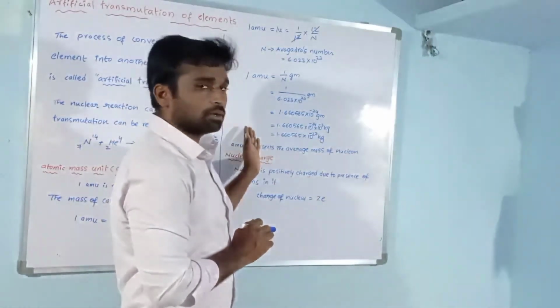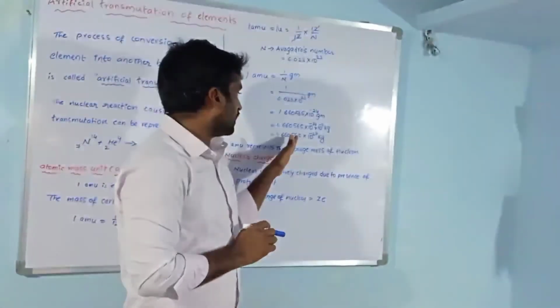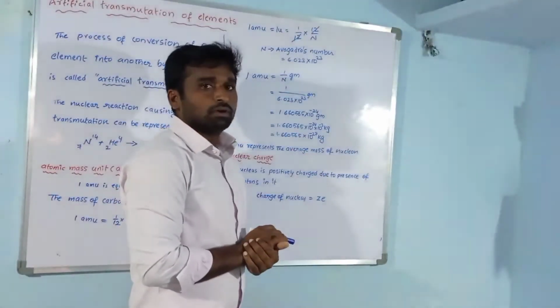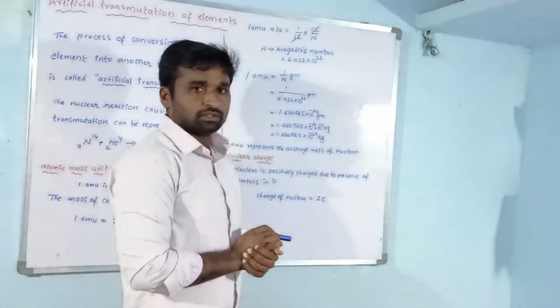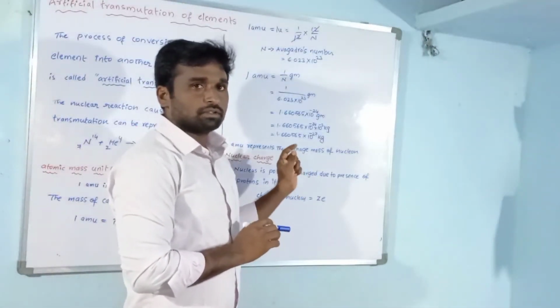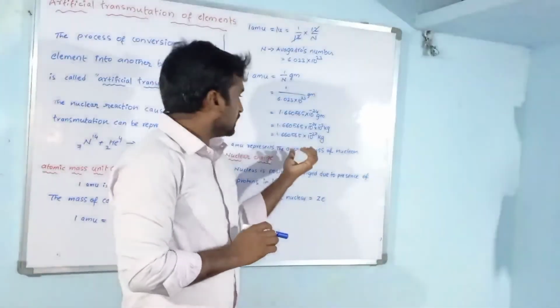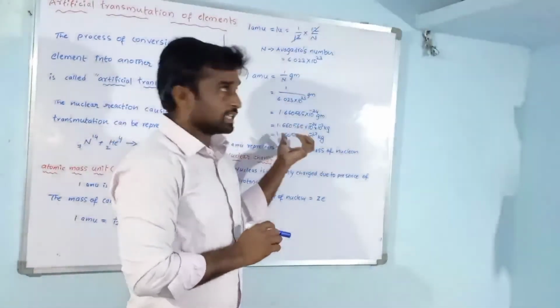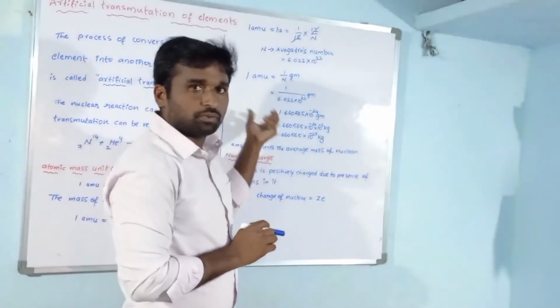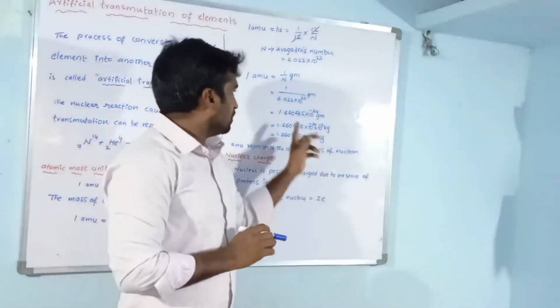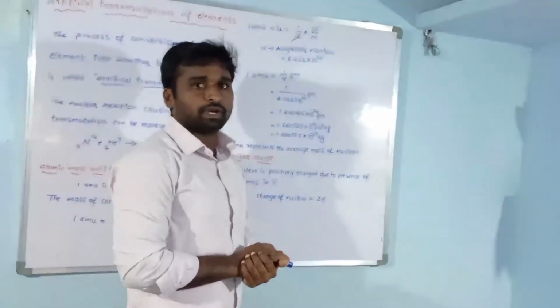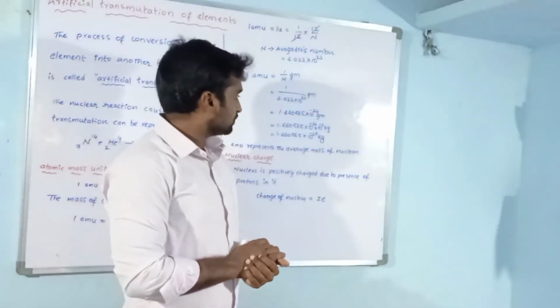So 1 atomic mass unit is equal to 1.660565 into 10 to the power of minus 27 kg. If we express it in gram, the value is 1.660565 into 10 to the power of minus 24 gram.